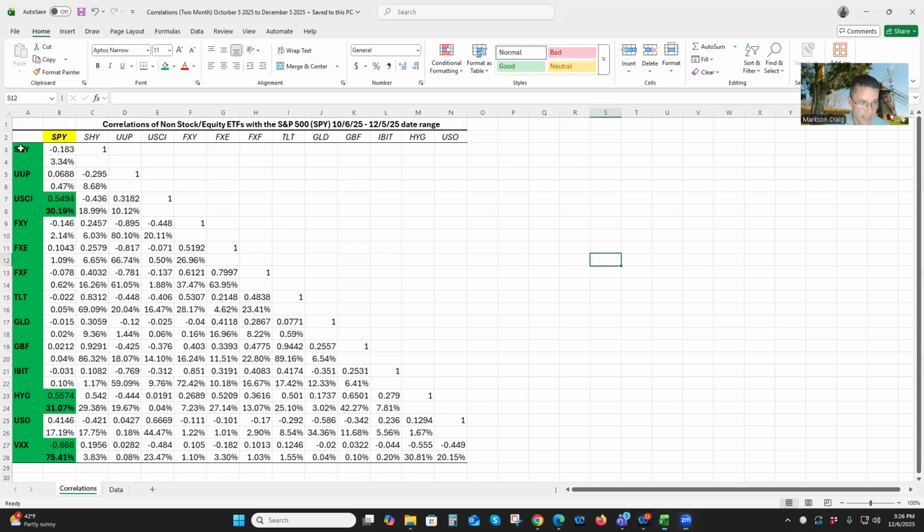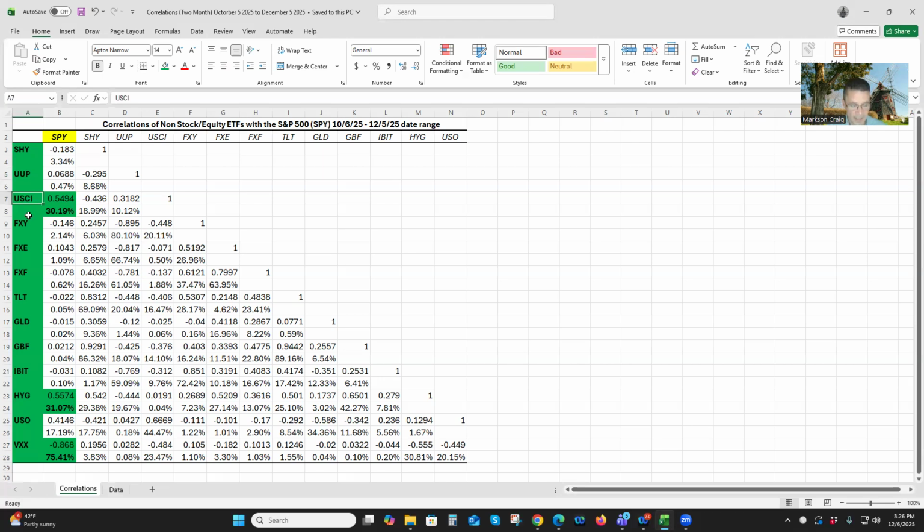We'll start with SHY. SHY is an exchange-traded fund which tracks the two-year U.S. government note, and that only accounts for 3.34% of the variance. On SPY, it has an inverse relationship. UUP tracks the US dollar. That only accounts for 0.47% of the variance, and it has a positive correlation with SPY.